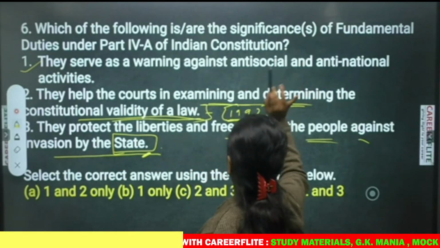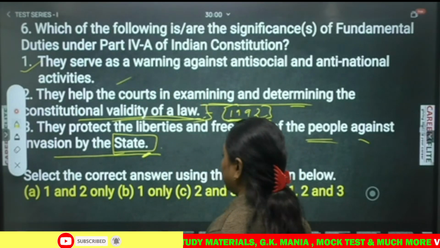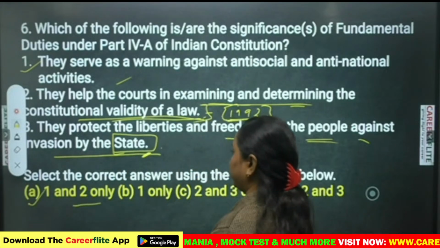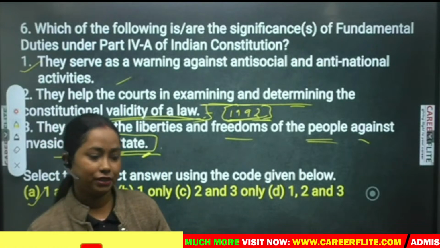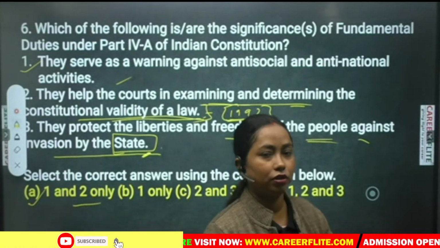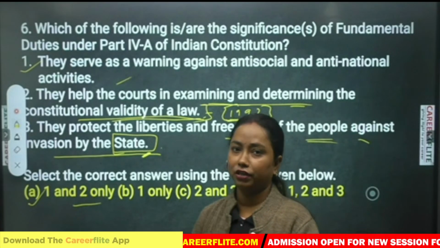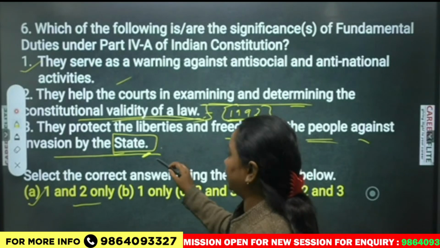Here they are asking about fundamental duties, that means only 1 and 2. This is correct. So option A here, 1 and 2, is the only correct one. Okay, the third one goes for fundamental rights. Fundamental rights talk about the arbitrariness of the state. If the state hampers any fundamental right of a citizen, then you get the protection in fundamental rights.